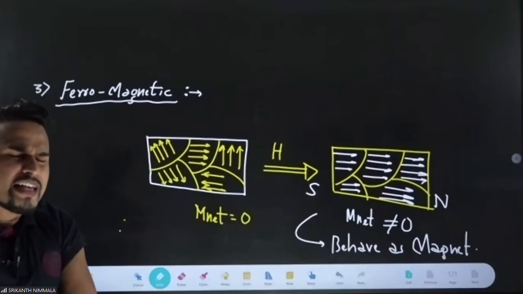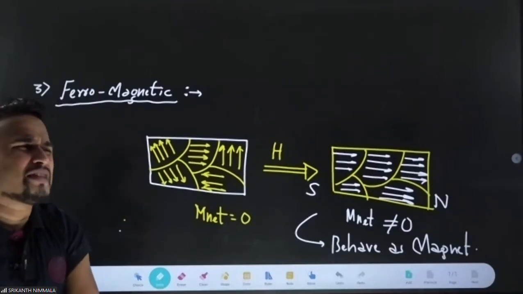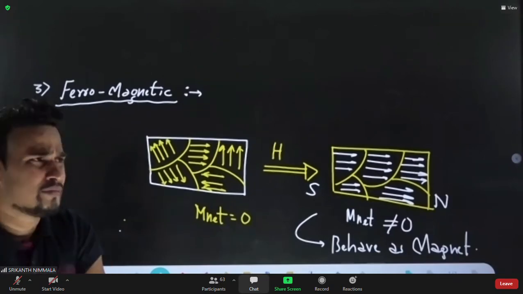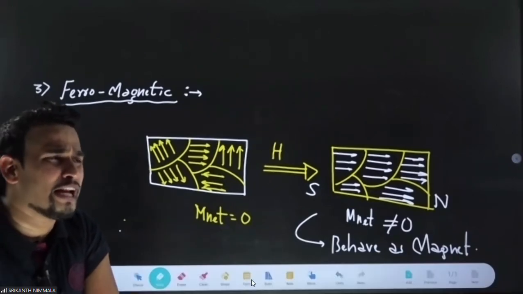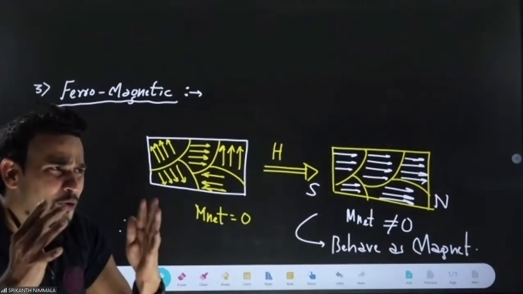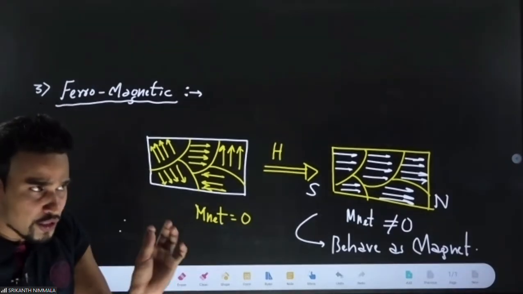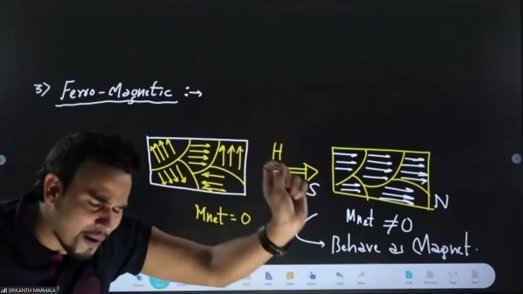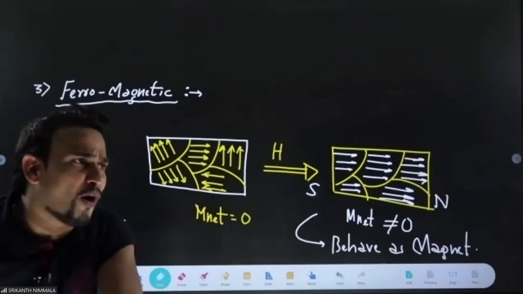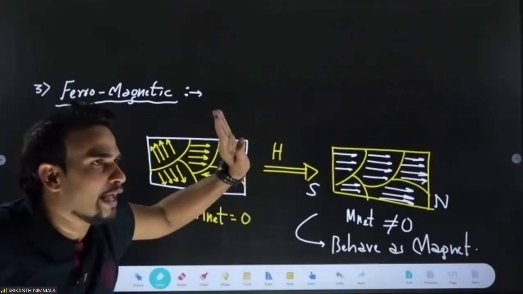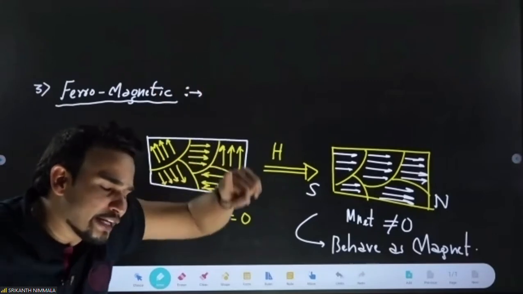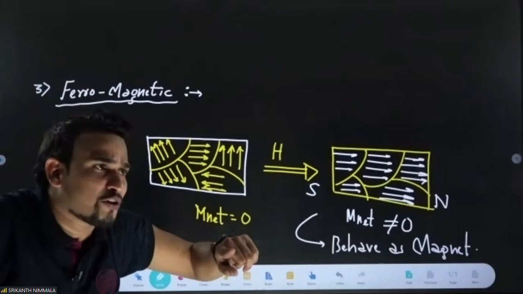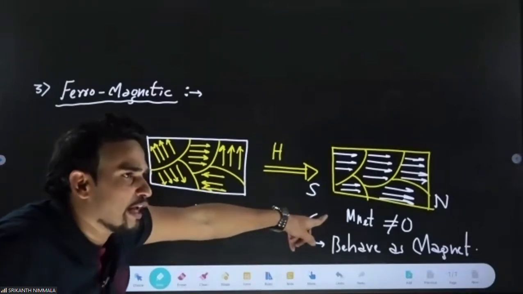So tell me, what is the explanation for ferromagnetism? How do we explain ferromagnetism? With the help of one theory. Tell me the name of that theory. Yes, domain theory. This will be asked; no one will ask you this diagram in your NEET exam. They will ask that the ferromagnetism of a body is explained with the help of domain theory. Diamagnetism with the help of Lenz's law, paramagnetism with the help of unpaired electrons, and ferromagnetism with the help of domain theory.